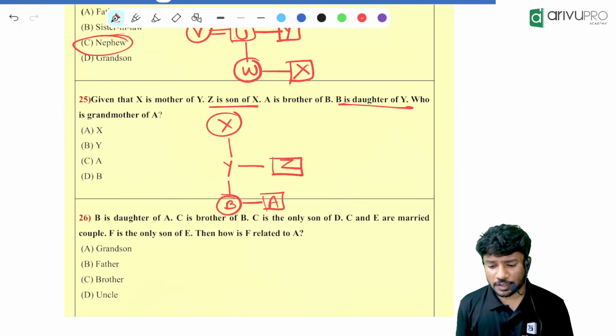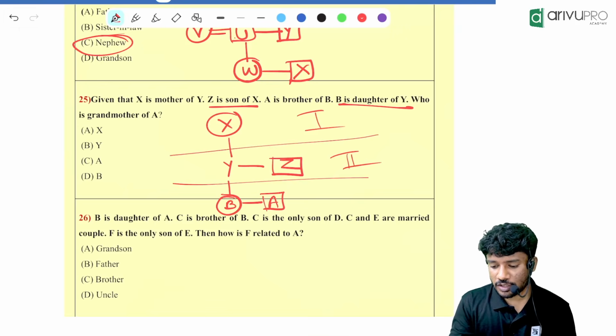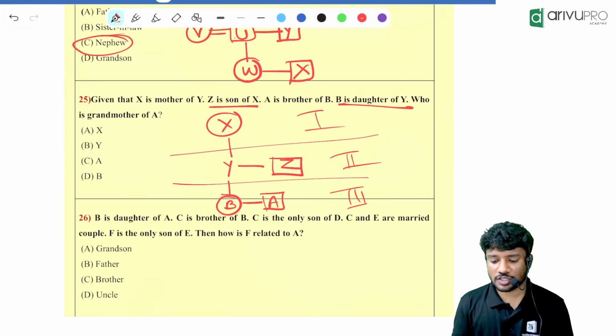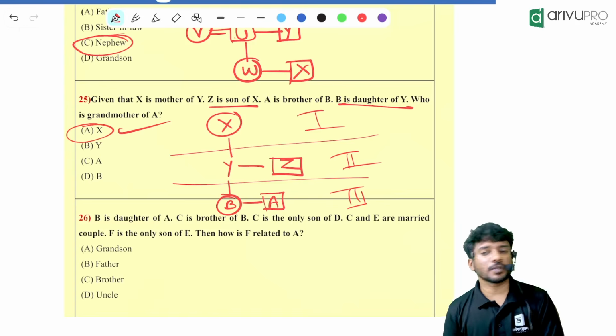Now the question is what? Who is the grandmother of A? Very easy question. First generation, second generation, third generation. Who is in the first generation now? X is there. So the answer is what? X is the grandmother of A.